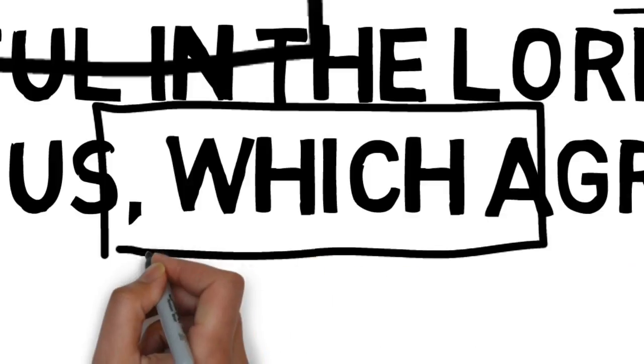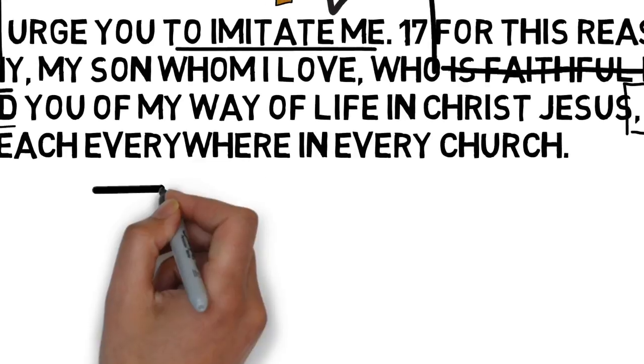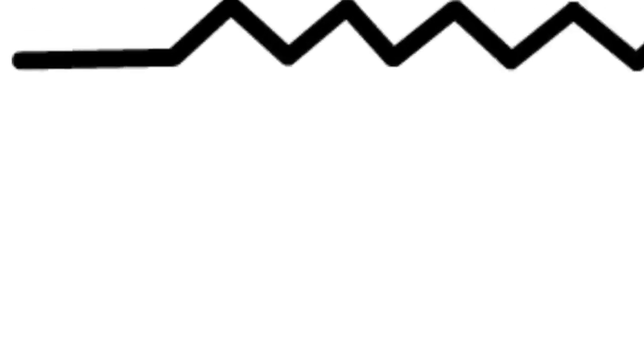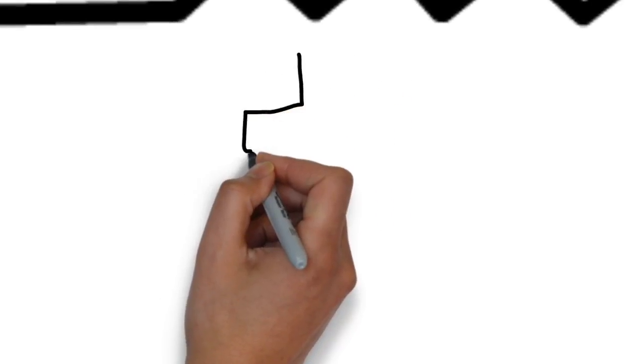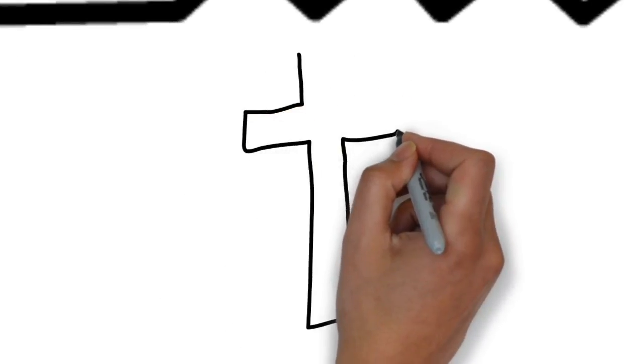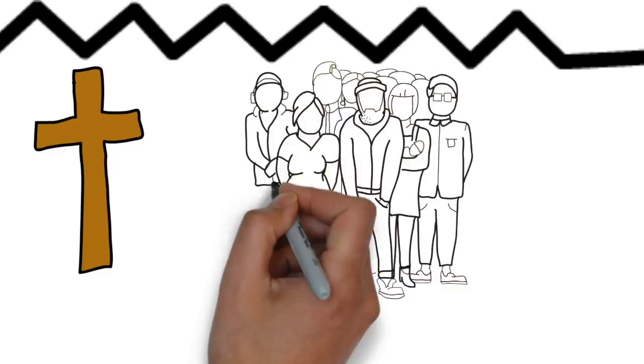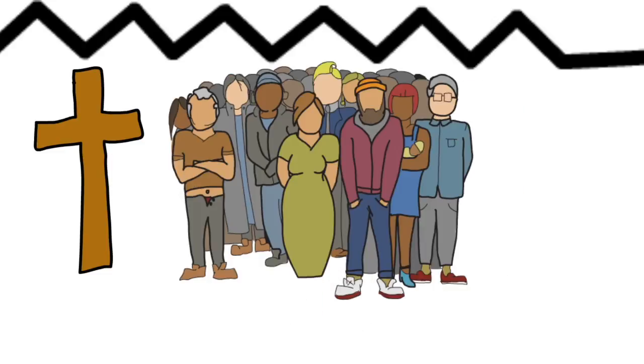And finally, which, in verse 17, connects what Paul is urging the Corinthian Christians to do with what Paul has been teaching in all the churches he has planted and visited. Paul's instruction to them is no different to what he expects of others. Christ crucified should be the central message and pattern of living for every Christian.